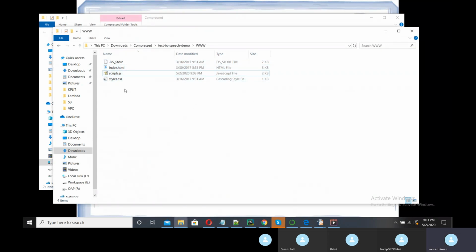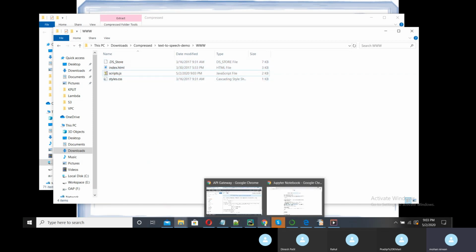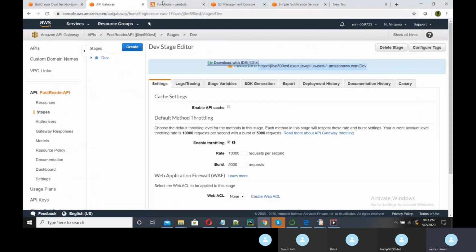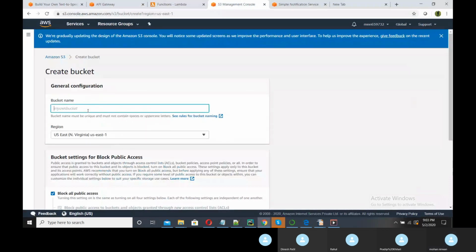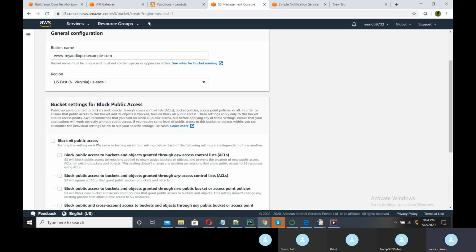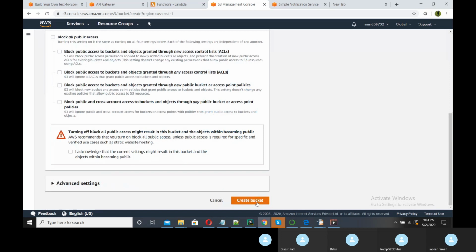Now we will create a new bucket and store these 3 files in that bucket, and again we will publish this website from that S3 bucket. So let me create one more S3 bucket. Create a bucket. My bucket name is www.myaudio.post example.com. Again I need to make it public. Create bucket.